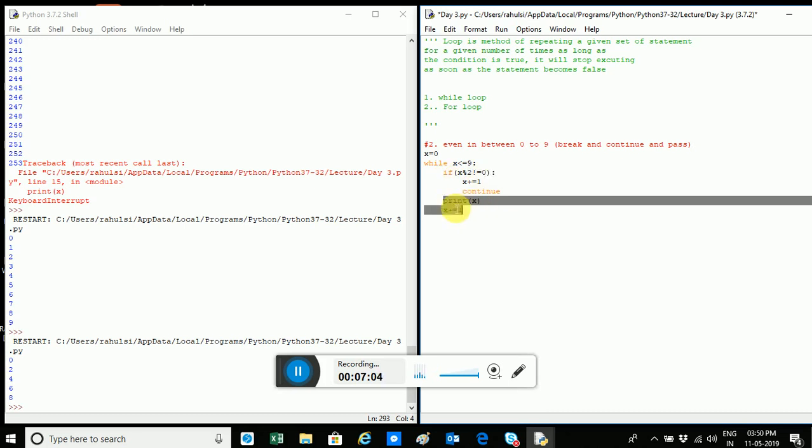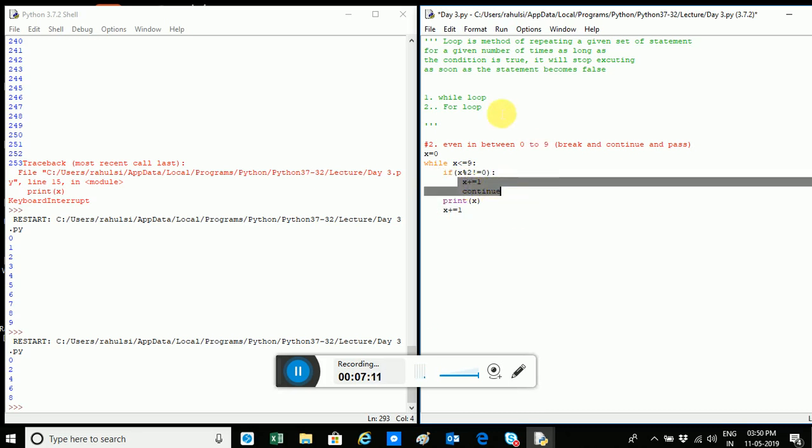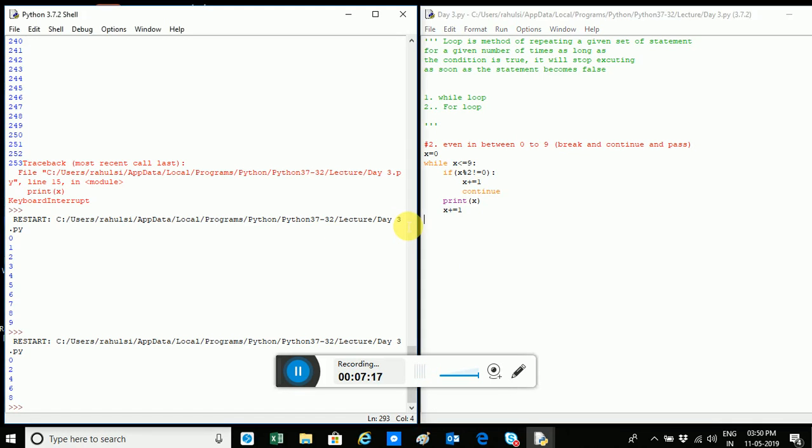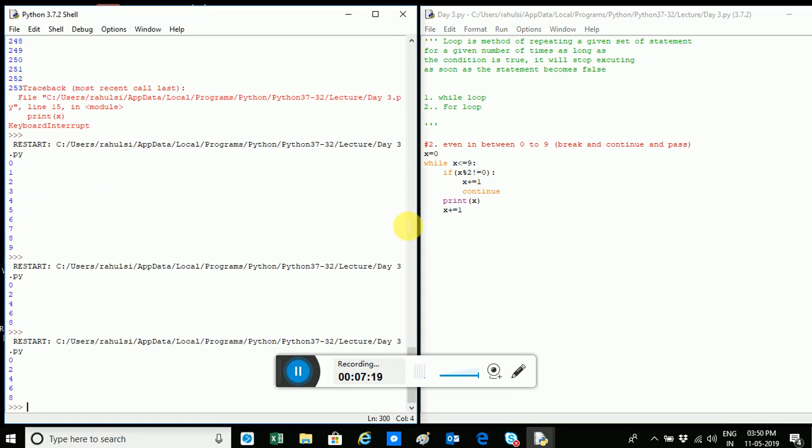Okay, because this is not in the if, and this is not in the else part. So if the condition is true, this will be executed, and it will come out of the if, and this should be executed. But over here, let's see what happens. When I run it, it's printing 0 2 4 6 8. It is not printing 1 2 3.